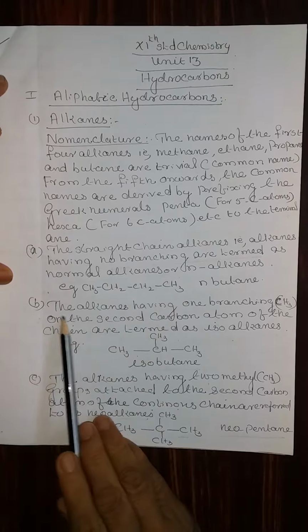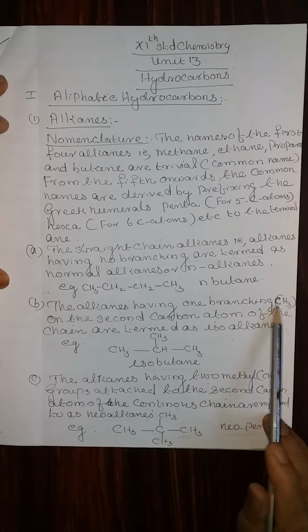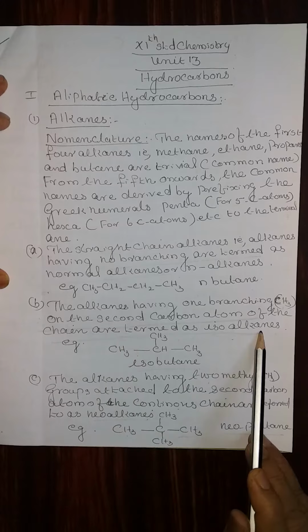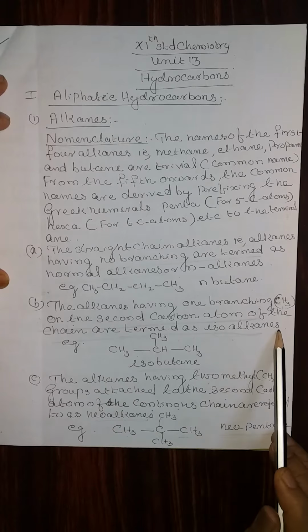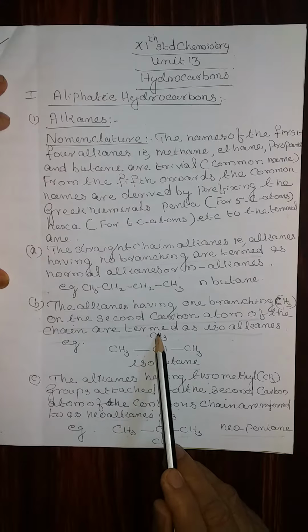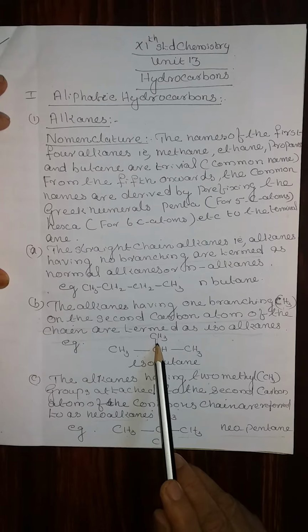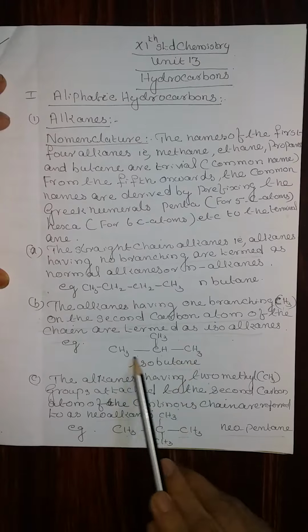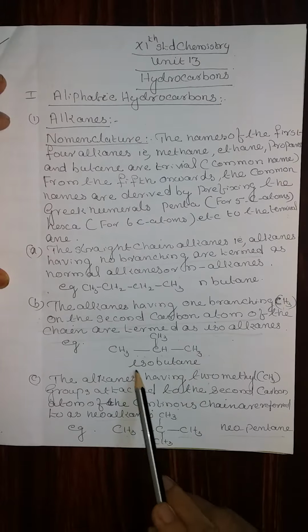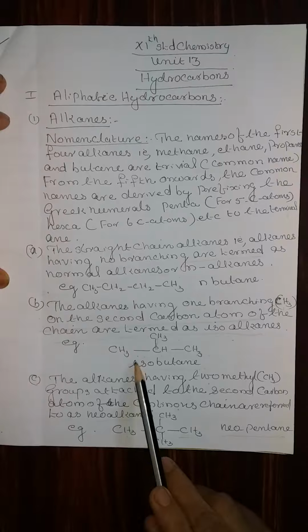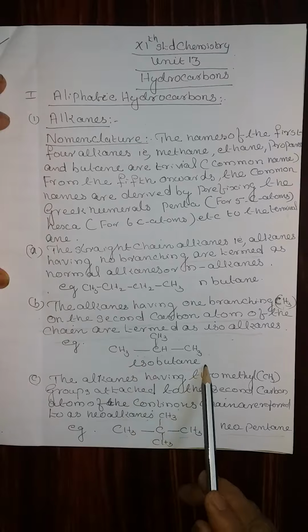Second point, the alkanes having one branching on the second carbon atom of the chain is termed as isoalkane. For example, CH3, CH, one side chain or a branching CH3, and CH3 on the straight chain, known as isobutane. This is also written as small letter iso and butane.